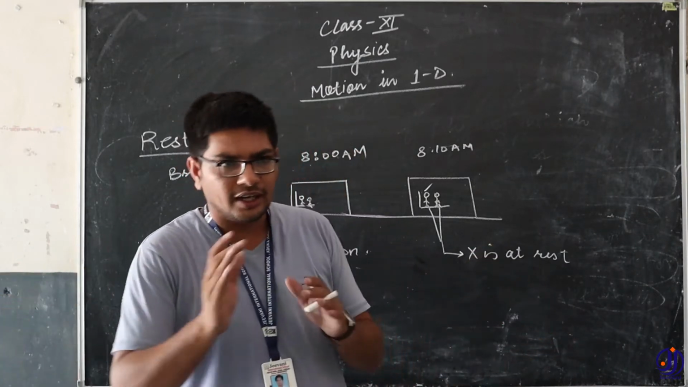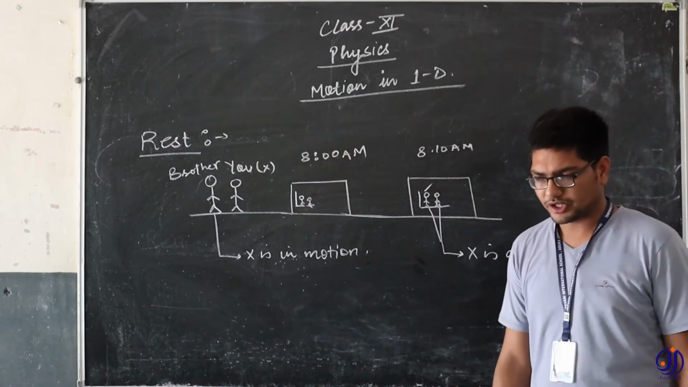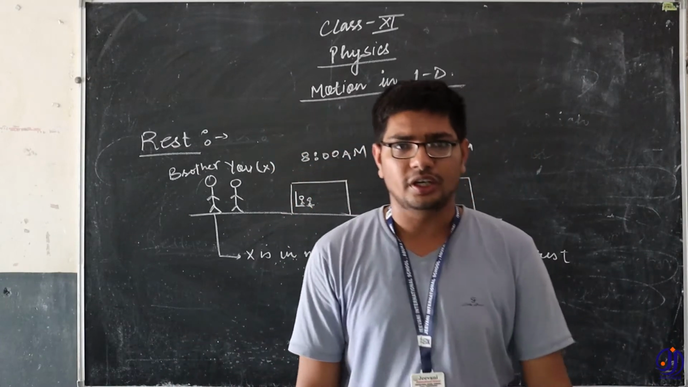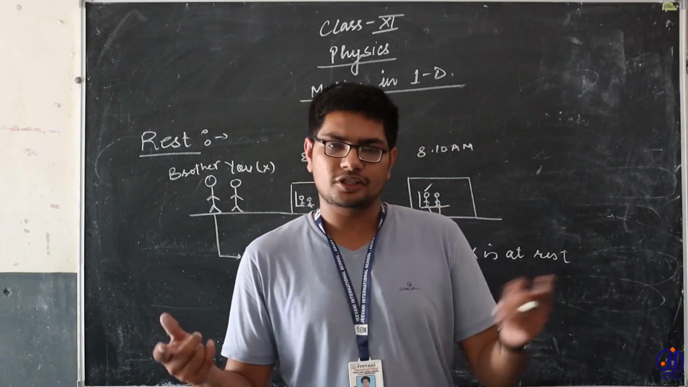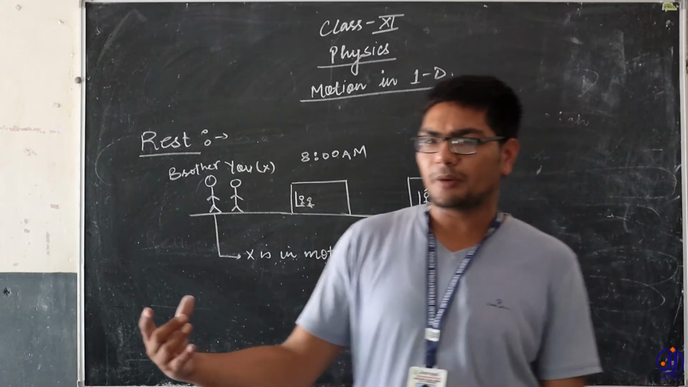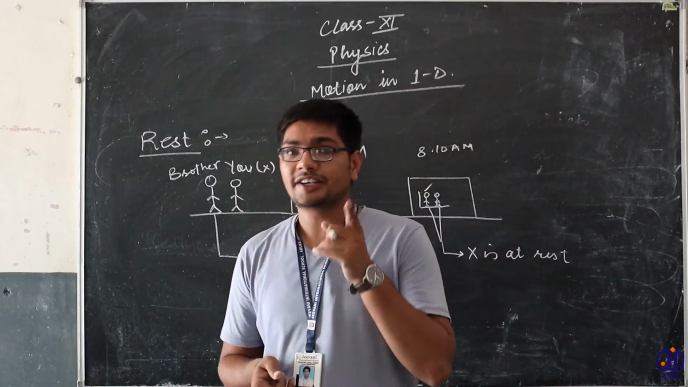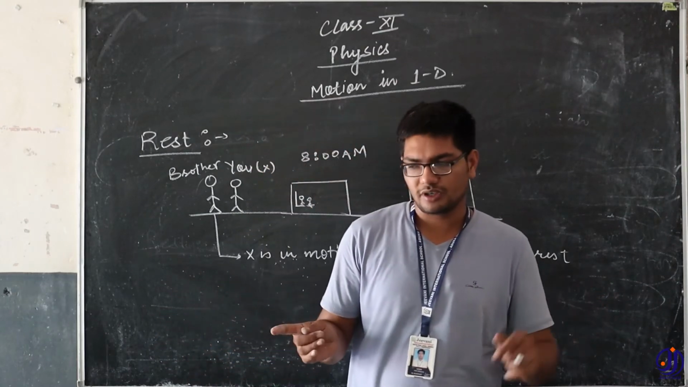Okay, this is the fundamental of the theory of rest and motion. The rest and motion theory is a relative theory. It always relates to someone, who is the observer. If you are changing your position with respect to the observer, remember, you are in motion. If you are not, you are at rest. That's the basic fundamental of rest and motion.